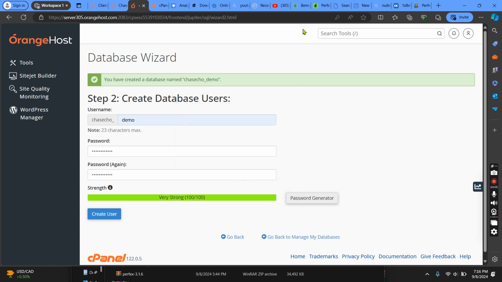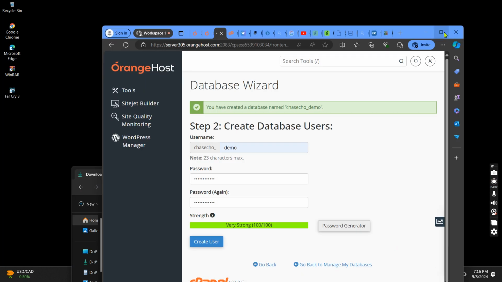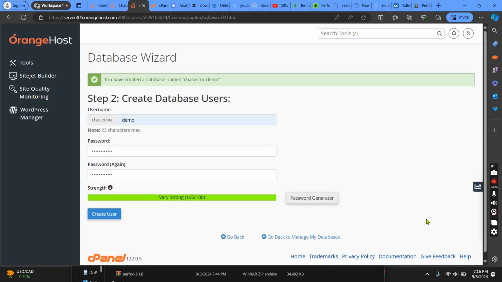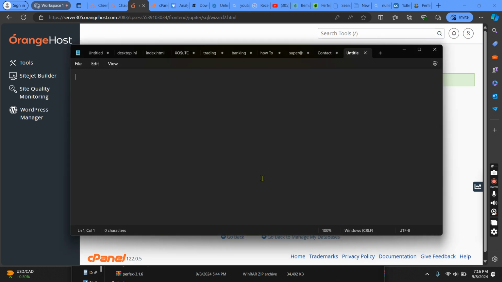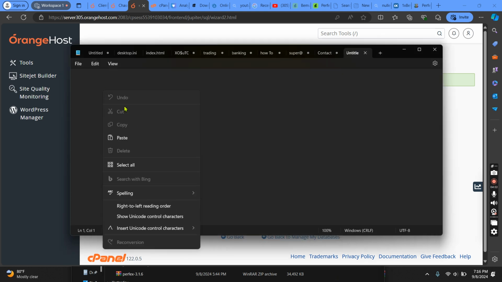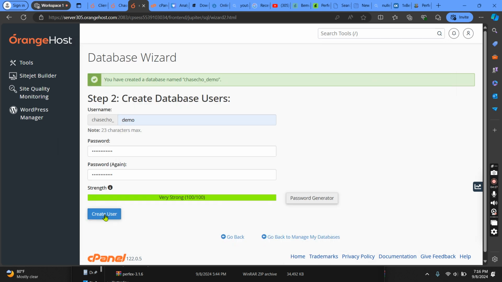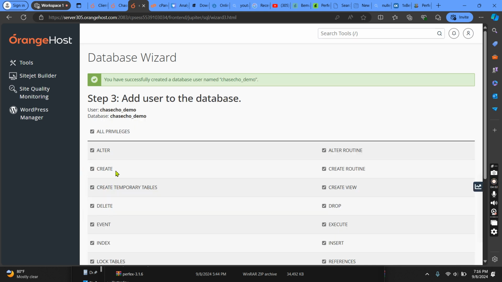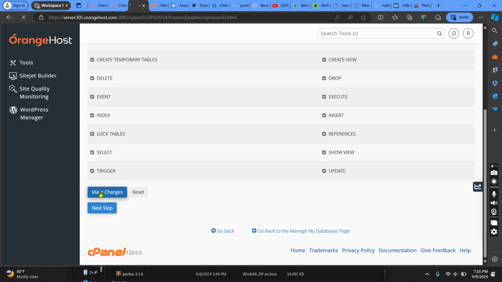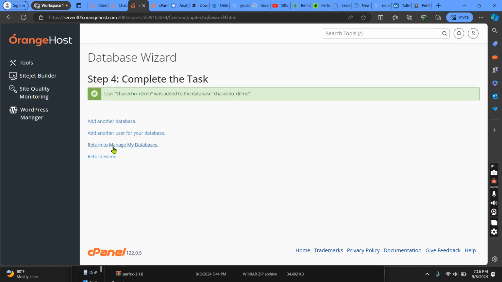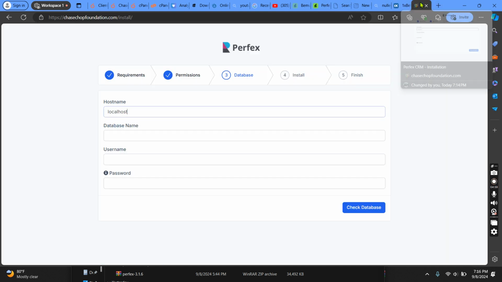And now make sure you save this in a safe place. Make sure you save this in a safe place. And now let me save this on my phone. Here is the password, so I save it. I click on create user. Just make sure you register your database correctly.